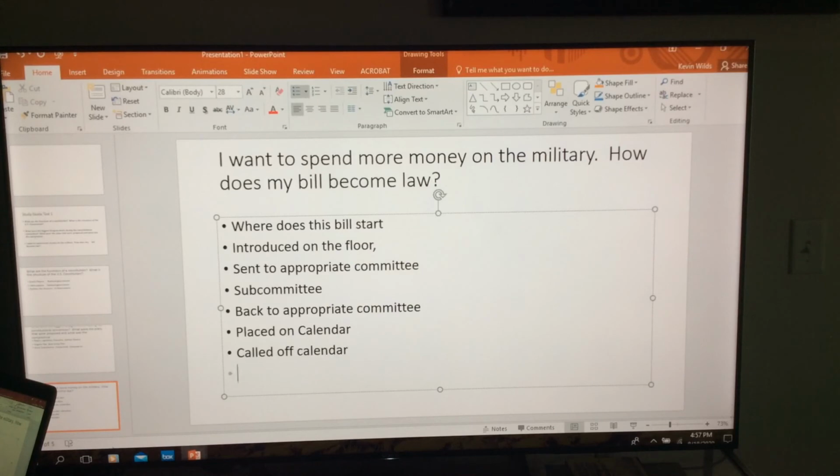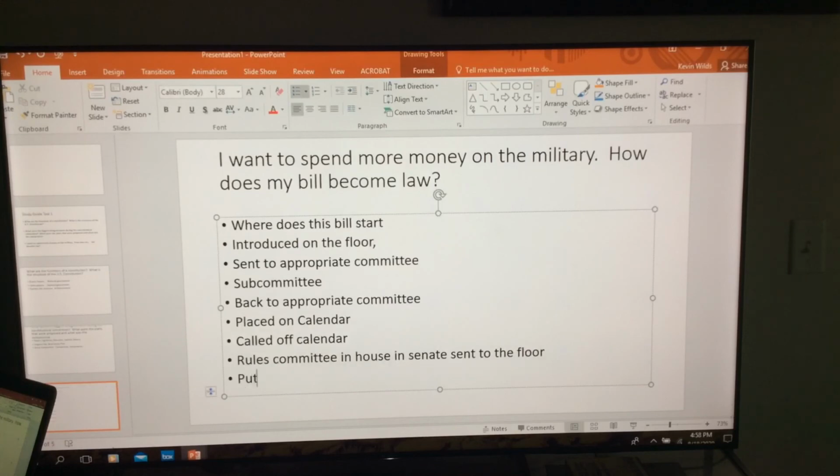So it's called off the calendar. Who calls it off the calendar? Depends on where you're at. If you're in the House, it goes to the Rules Committee. In the Senate, it's sent right to the floor because there is no Rules Committee in the Senate, right? And then put to a vote.